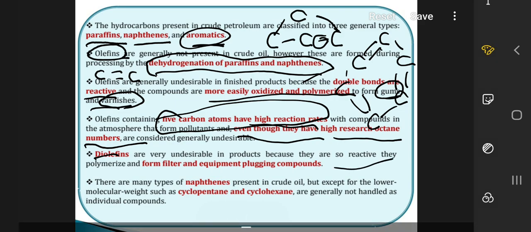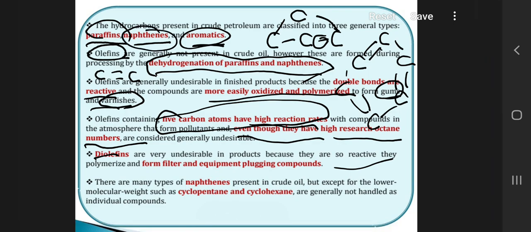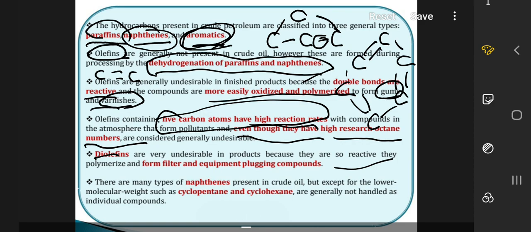So what things are desired? That depends on the type of raw material or type of crude that we are getting. In the next video we will discuss in depth which compounds of paraffins and naphthenes are desired, which compounds of aromatics are desired, and when or why diolefins are desired or undesired, in which conditions.